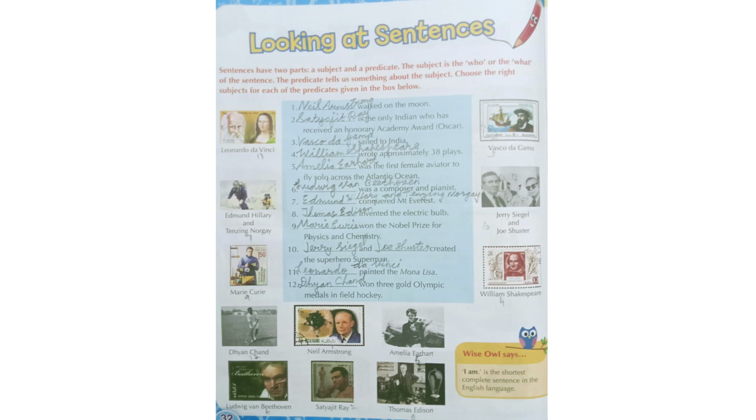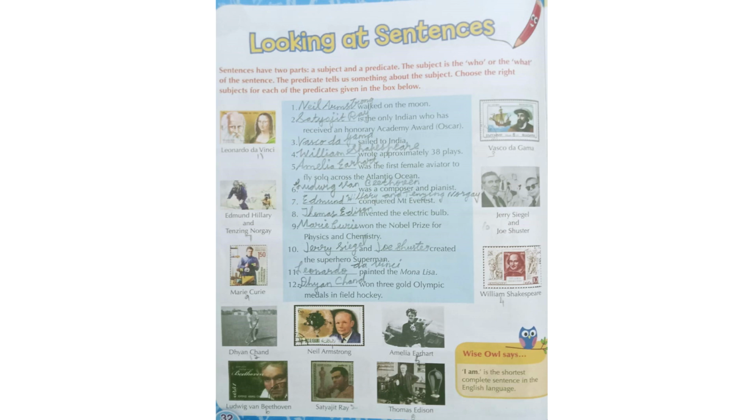Dash won the Nobel Prize for Physics and Chemistry. Who won the Nobel Prize? Marie Curie. Then Dash and Dash created the superhero Superman. Who created it? Jerry Siegel and Joe Shuster. Dash painted the Mona Lisa. Who painted the Mona Lisa?